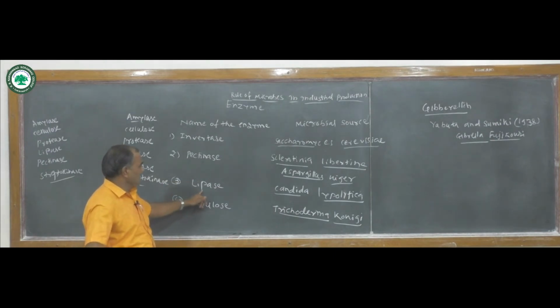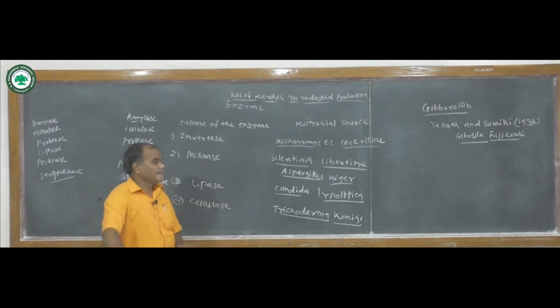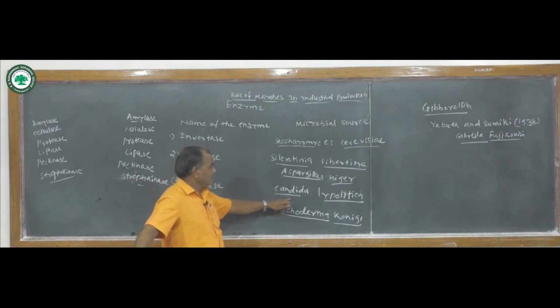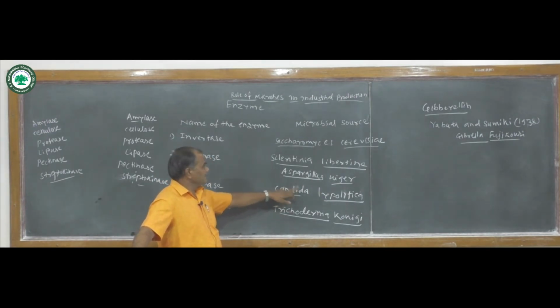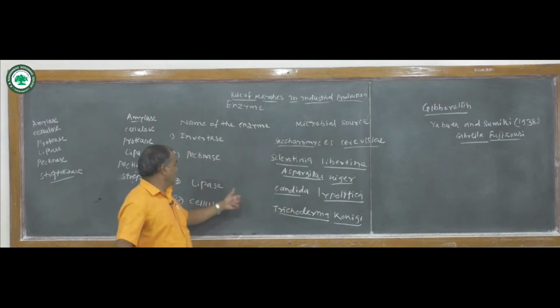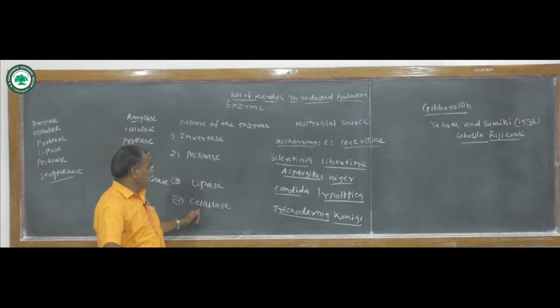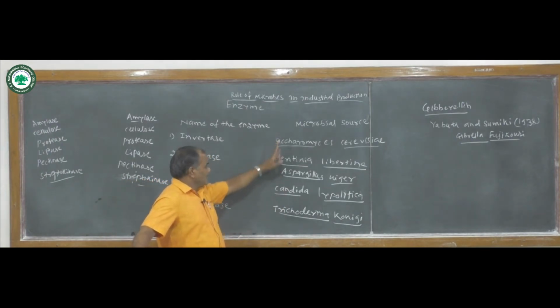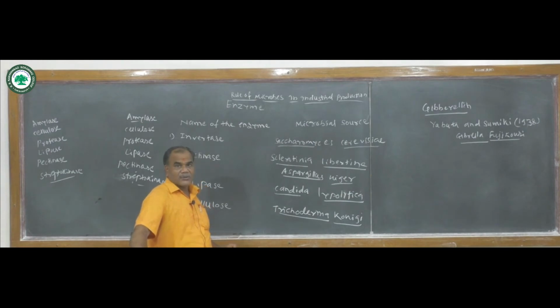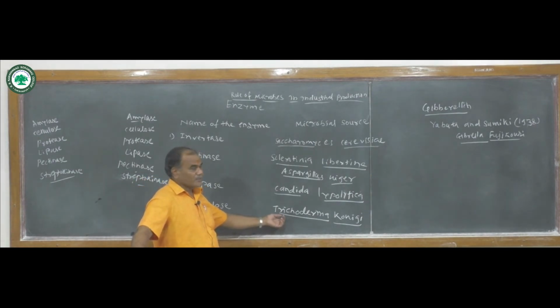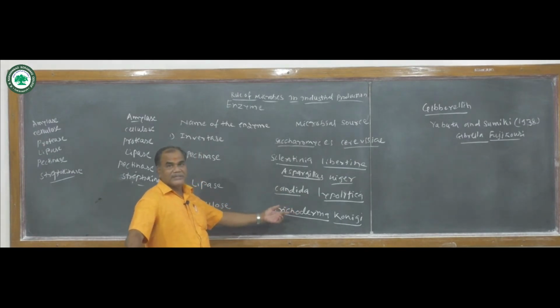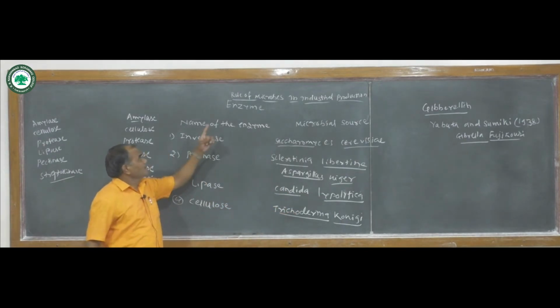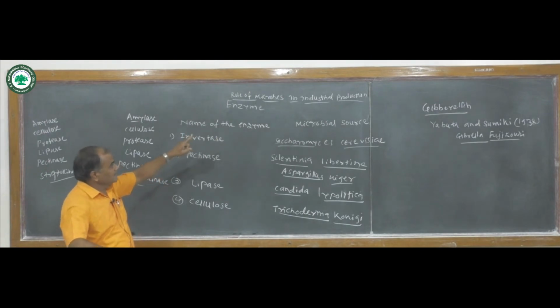Then the enzyme lipase is important. This enzyme lipase is produced by Candida lipolytica. Candida lipolytica is the microbe that plays an important role in the formation of the enzyme lipase. Then the enzyme cellulase is produced by the microbe Trichoderma, which is a fungus. These microbes, the fungi, have the ability to produce cellulase.